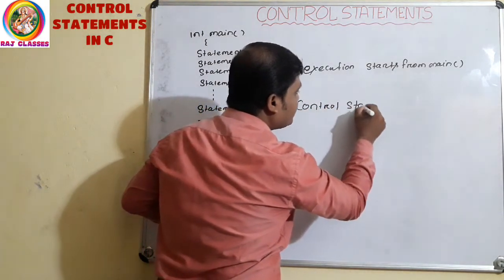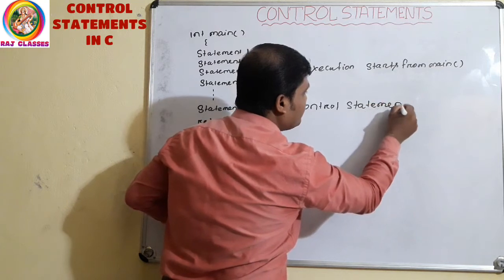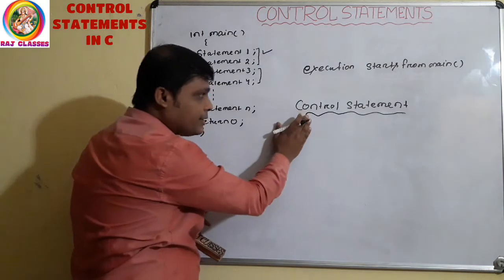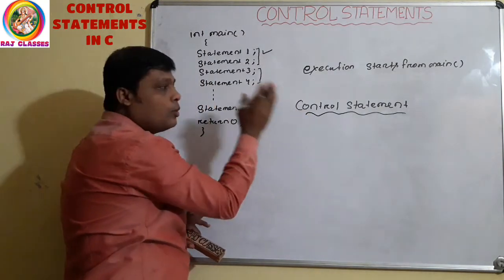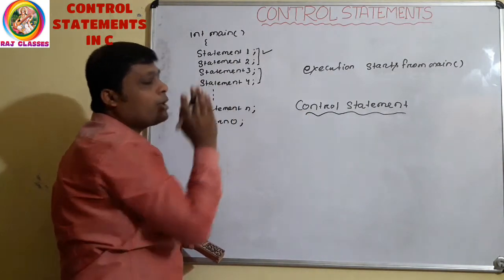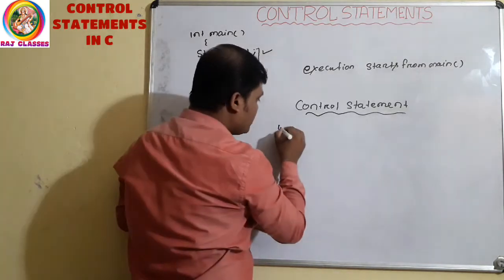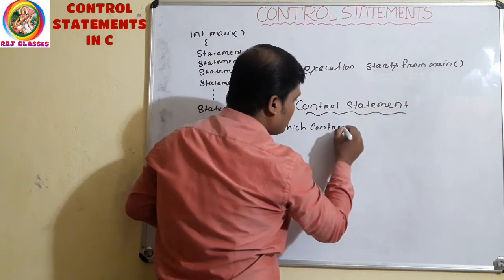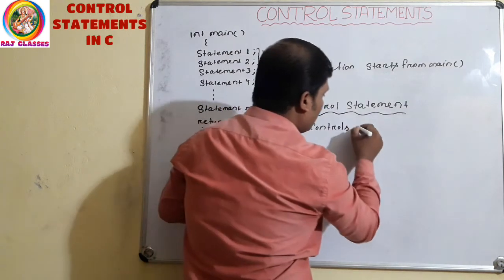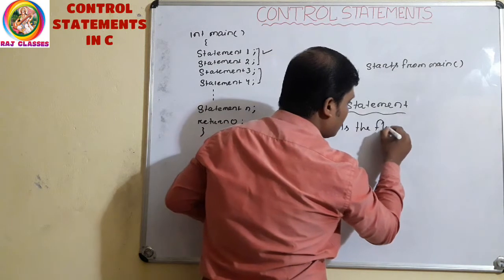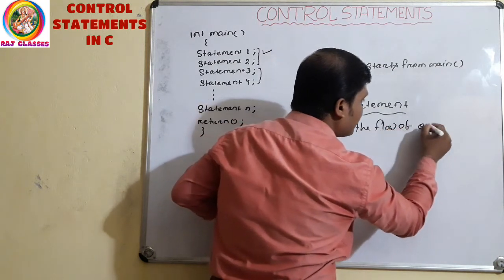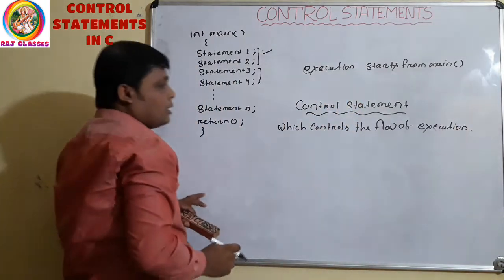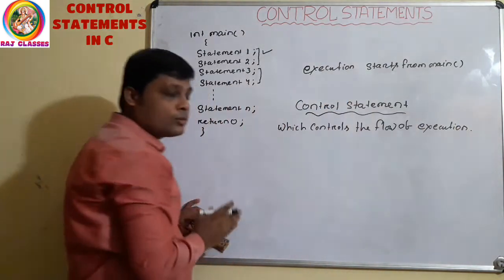Control statements are the statements which control the flow of execution. Clear? It controls the flow of execution.